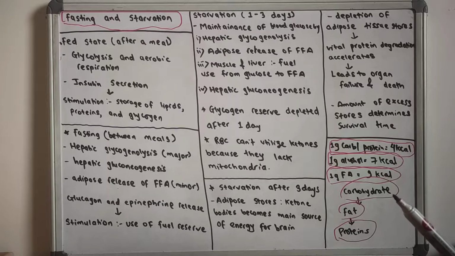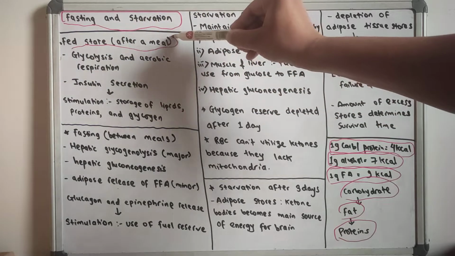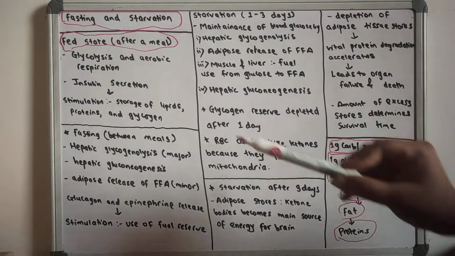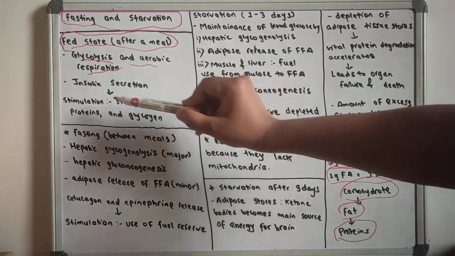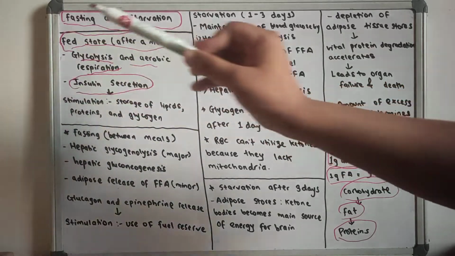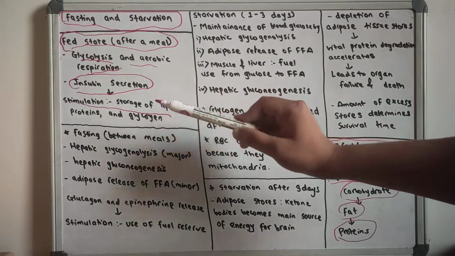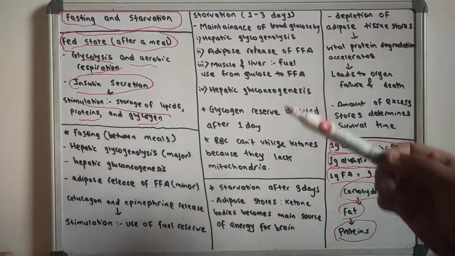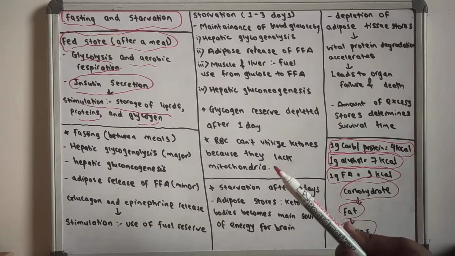So first of all, let us discuss what happens in the fed state, what happens after the meal. After the meal, there will be glycolysis and aerobic respiration. The insulin will be secreted abundantly after the meal, and this insulin will stimulate the storage of lipid, protein and glycogen. So in the fed state, there will be glycolysis, aerobic respiration, and secretion of insulin, and this insulin will stimulate the storage of lipids, protein and glycogen.